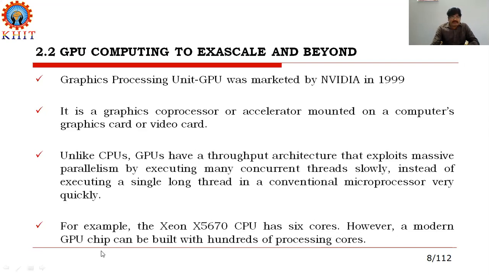However, a modern GPU chip can be built with hundreds of processing cores, which means that if you compare our CPU with GPU, the CPU is running with 6 cores, whereas the GPU is running with hundreds of processing cores, which means that the efficiency of GPU computing is more than the CPU.